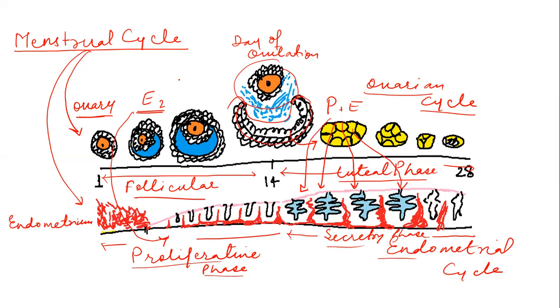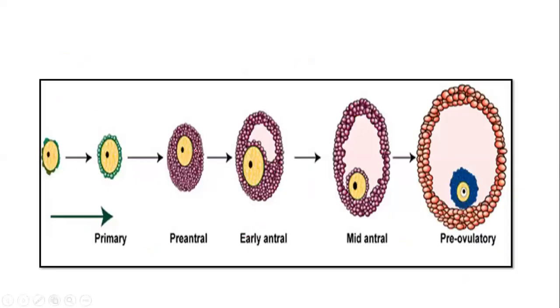In this lecture, we are going to discuss in detail the ovarian cycle. Before discussing the ovarian cycle, first we'll see the phases of the follicle.